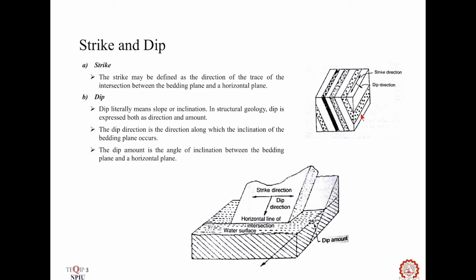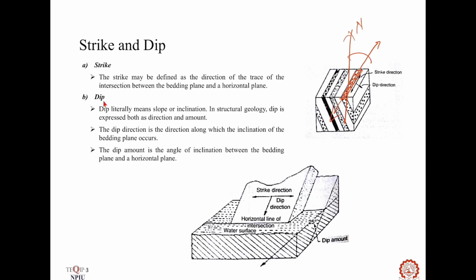Okay, and this is the horizontal surface. This is the trace of the intersection between the bedding plane and horizontal surface. Its direction with respect to the north is called strike.